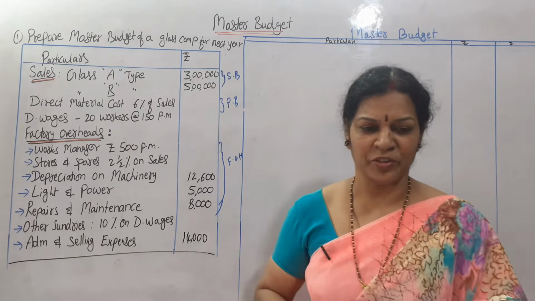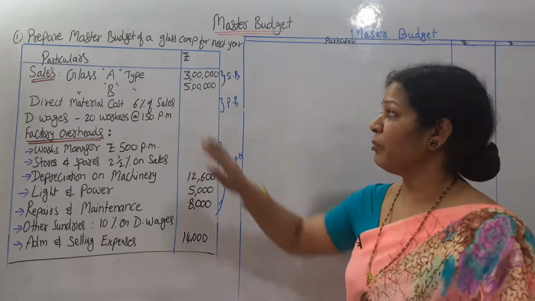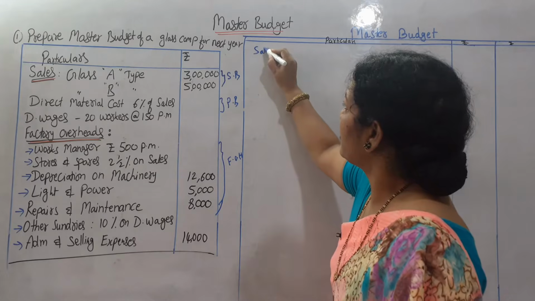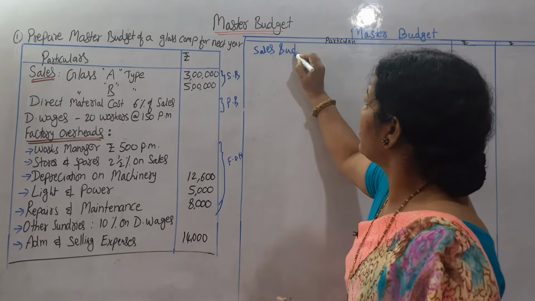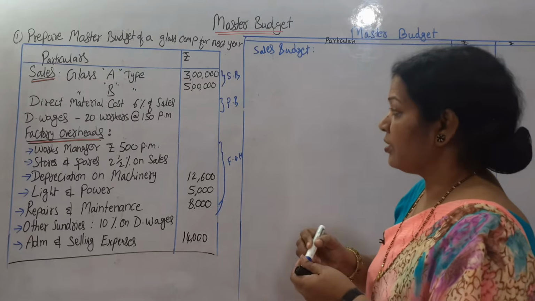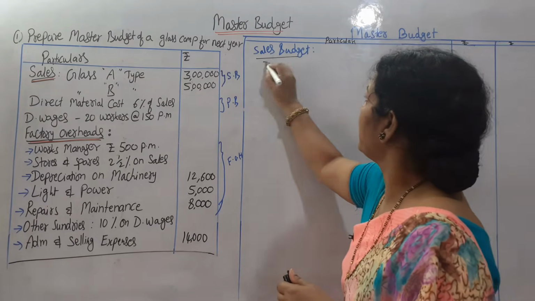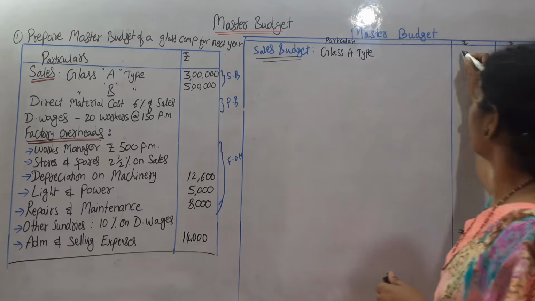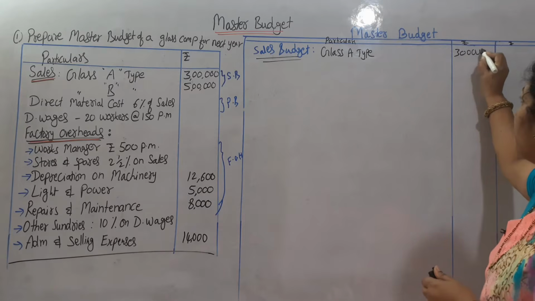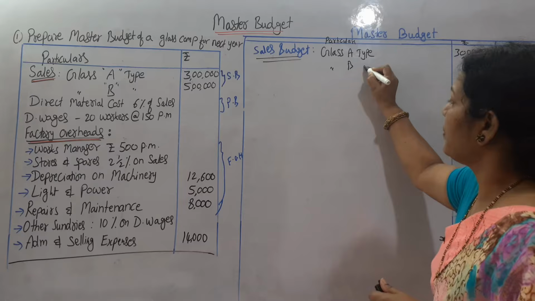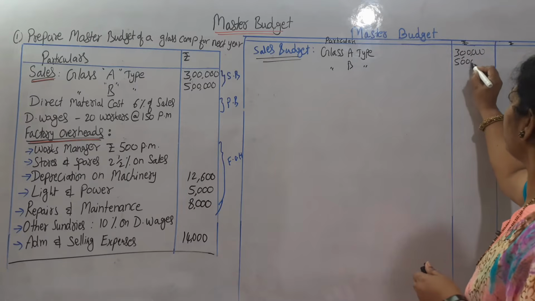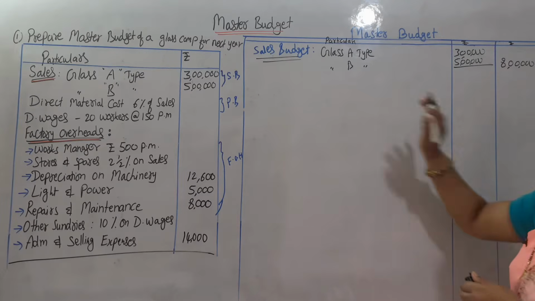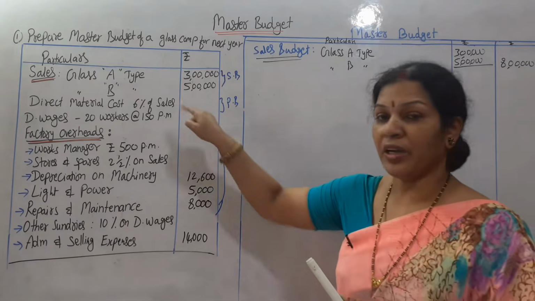Now how do you prepare it? Slowly observe, I will prepare and I will show you. First, what information we have, sales budget related. We can say sales budget. Sales budget, glass A type ₹3 lakh, in an inner column I will write, and glass B type 5 lakh, together it is 8 lakh. This is the sales budget. Now next these two are the production budget.